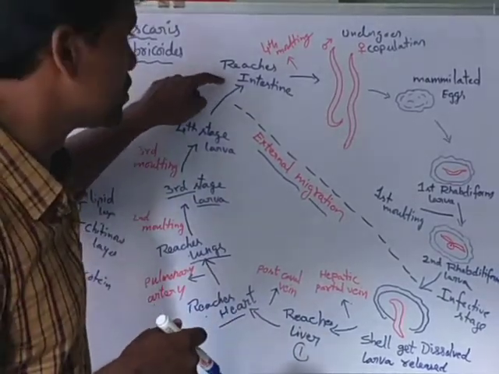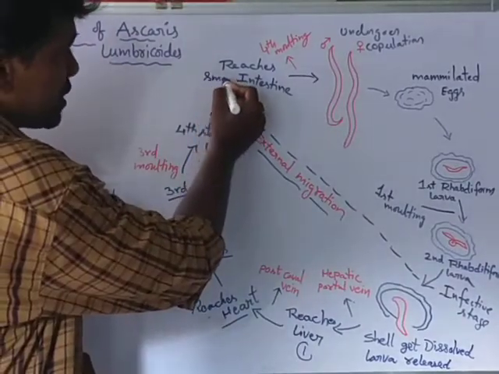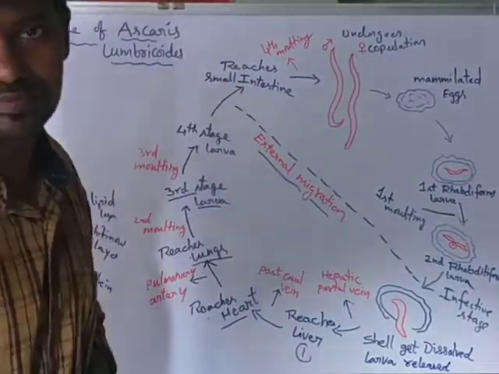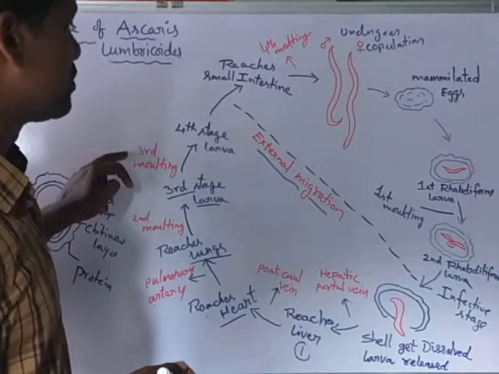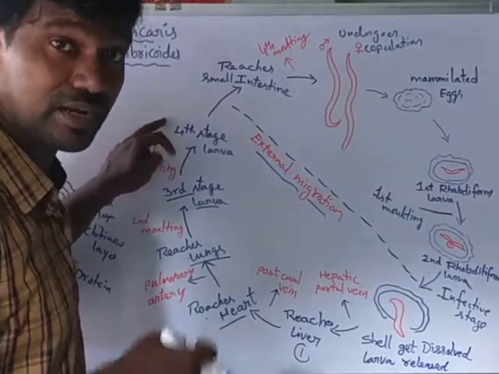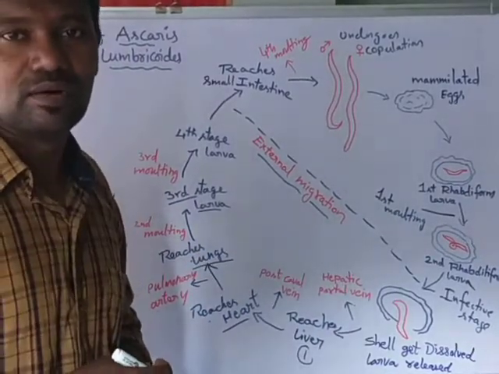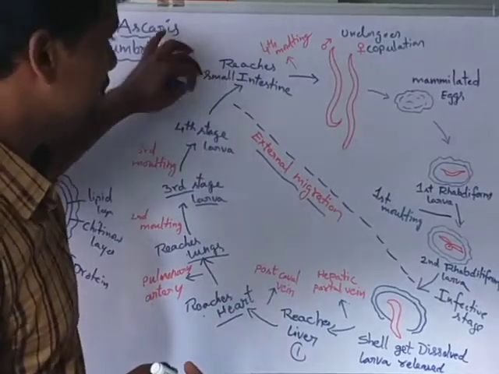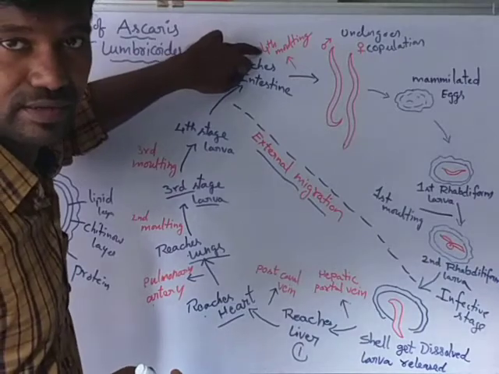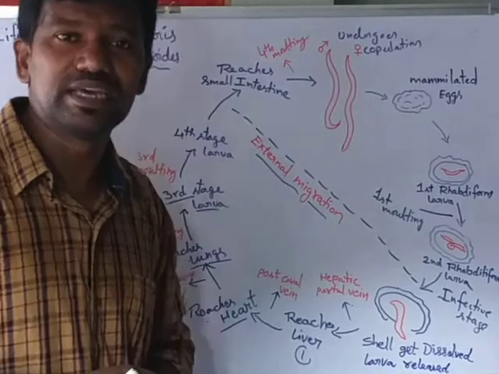After the second and third molting, when it becomes the fourth stage rhabditiform larva, it returns to the small intestine. In the small intestine, it undergoes fourth molting and becomes a young worm.